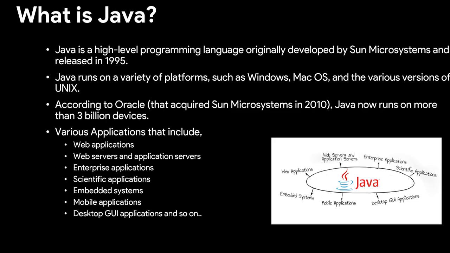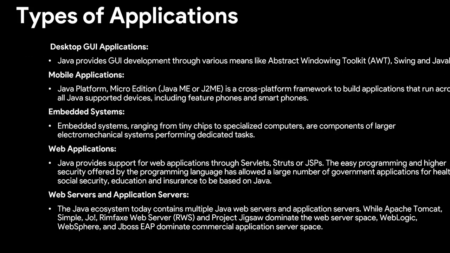Various applications that include web applications, web servers and application servers, enterprise applications, scientific applications, embedded systems, mobile applications, desktop GUI applications and so on are supported by Java. The types of applications will be explained here. Desktop GUI applications.